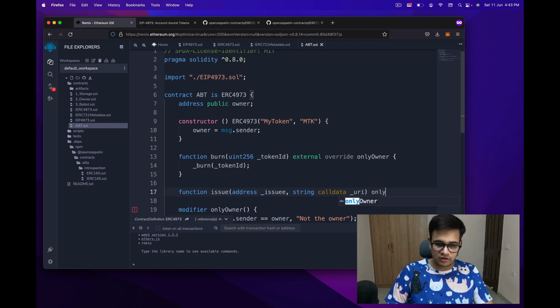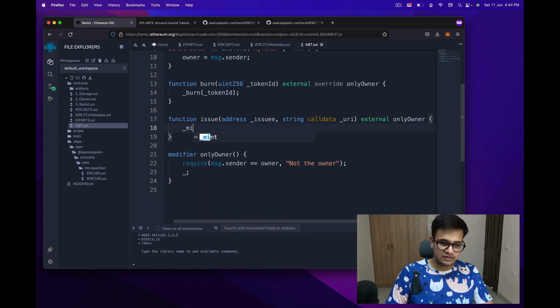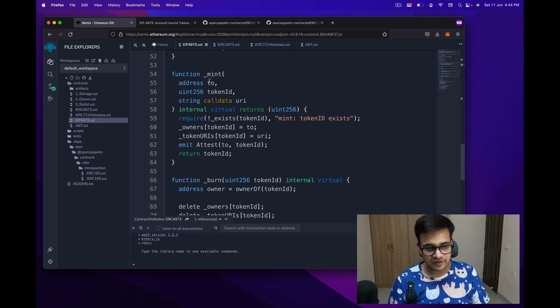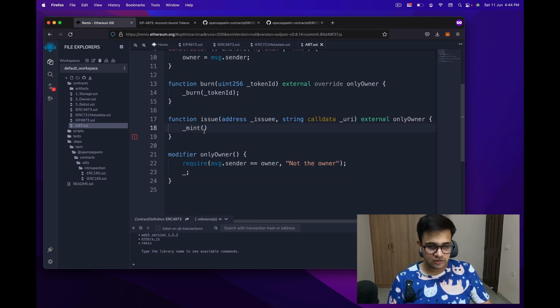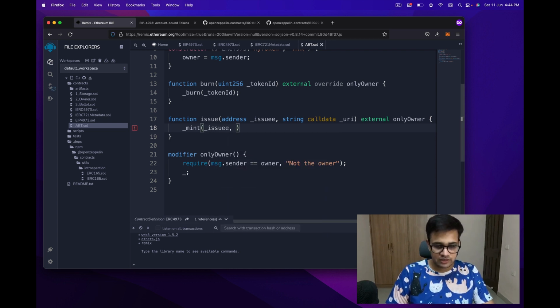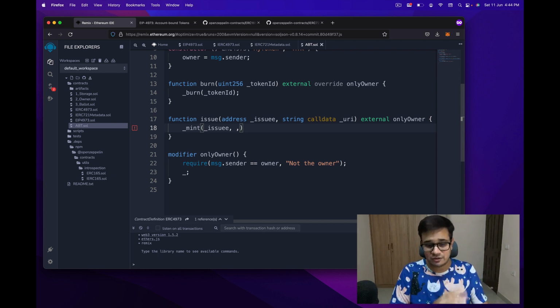Now this can be called only by owner, and this is also an external function, and this internally calls mint, and you can check out what the mint function looks like. It takes a token ID and the URI. All right, so this function basically calls mint for the issuee with the token ID, which I will compute in a minute, but let me just put like nothing over there, and then underscore URI.